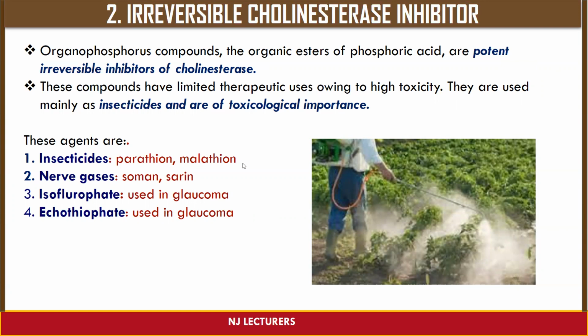Parathion and malathion are basically used as insecticides. Nerve gases, soman and sarin, are used as nerve gases. Isoflurophate and ecothiophate are basically useful in the treatment of glaucoma. You know what glaucoma is. That is an eye disease in which the optic nerve is going to get damaged and there will be an increase in the pressure of the eye.